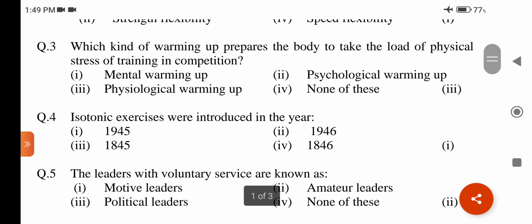Question number 4. Isotonic exercises were introduced in the year: option first 1945, second 1946, third 1845, fourth 1846. Answer is option first, 1945.